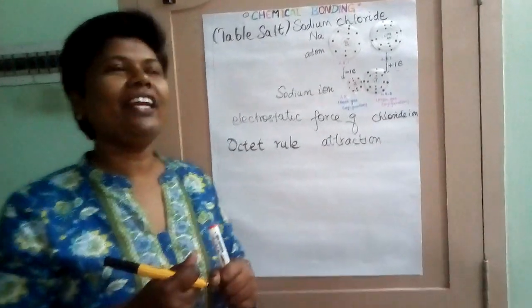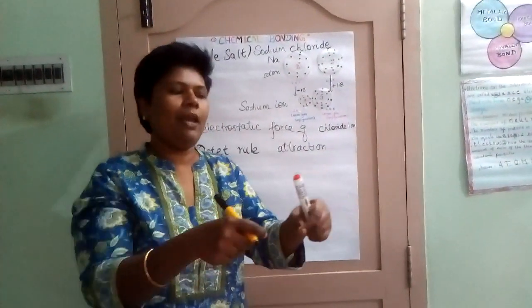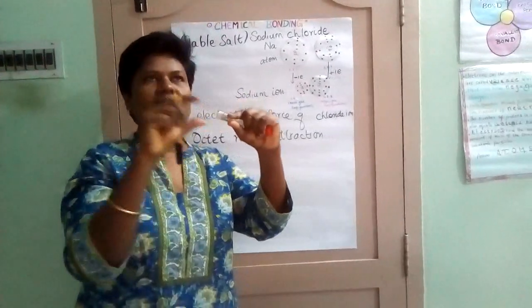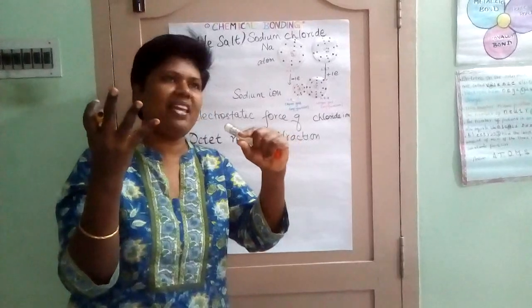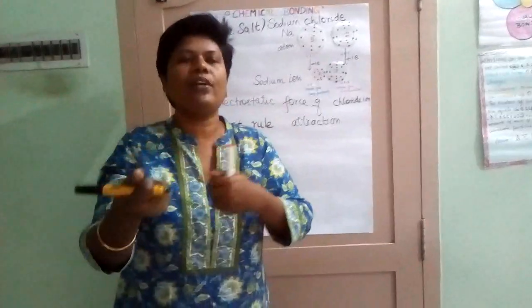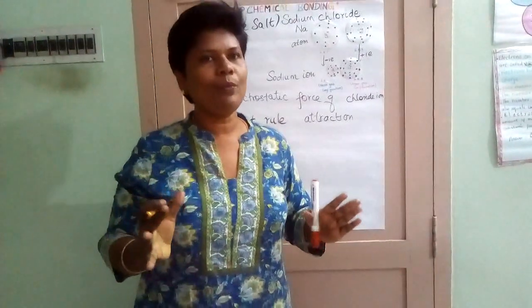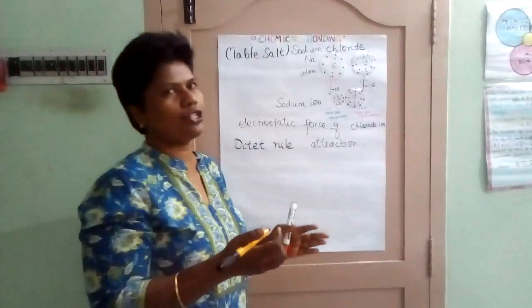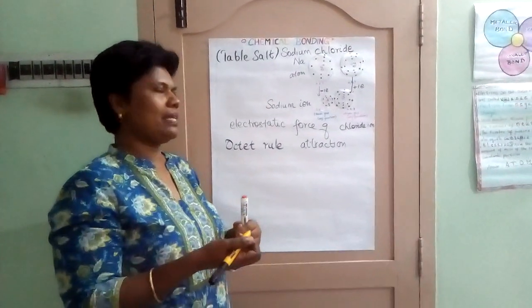So in sodium chloride, when you keep a wire in a straight tube containing sodium chloride and connect it to a battery, no current will flow, because the ions are held together with a strong force. So once you give and take, what type of bond will you have? Ionic bond. Okay, this is the initial stage of friendship. We will go further with some examples.